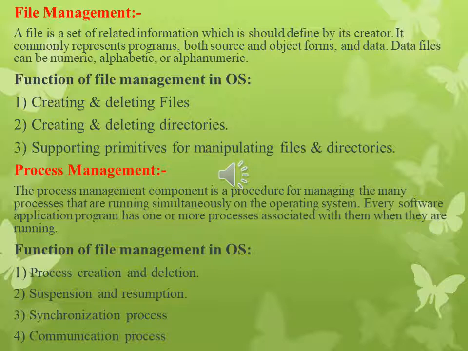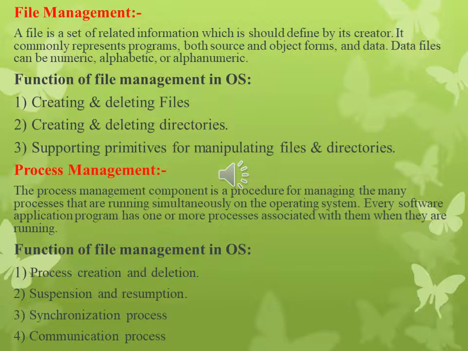A program is a passive entity, such as the contents of a file stored on disk, whereas a process is an active entity, with a program counter that specifies the next instruction to execute until the process completes. A process is the unit of work in a system. Such a system consists of a collection of processes.